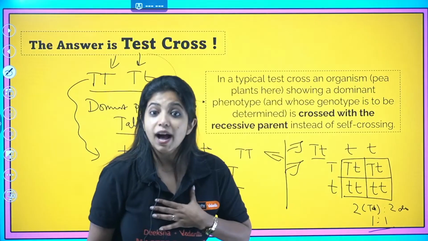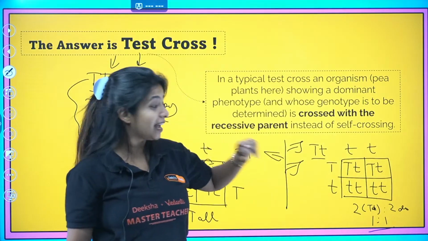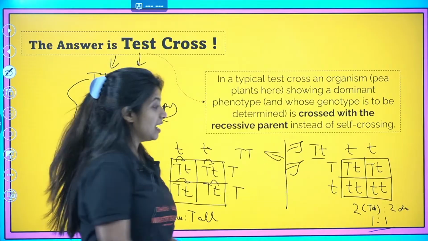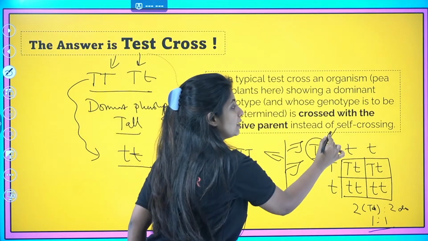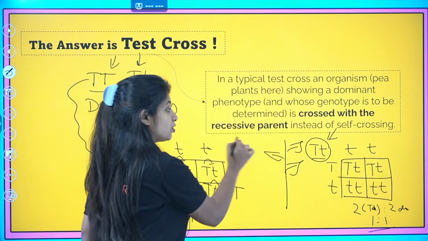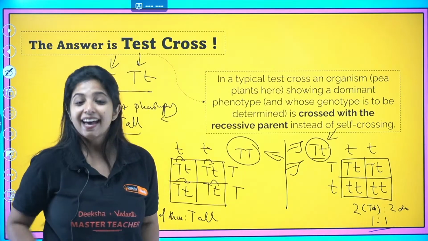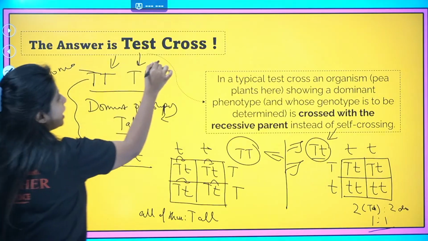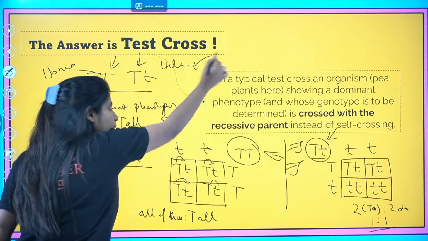So whenever I cross the plant with the recessive parent and I get something like this, I understand that the tall parent is actually like this. Whenever I see all of them are going to be tall in the progeny, I get to understand the tall is actually tall like this. Am I not able to understand whether it is homozygous or heterozygous? I will be able to understand.